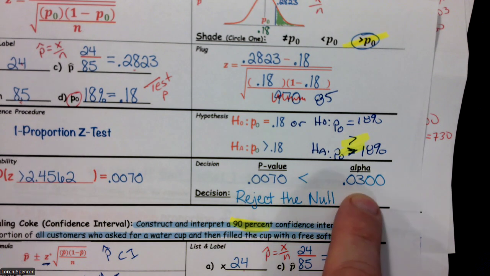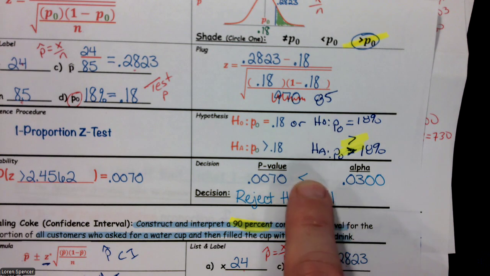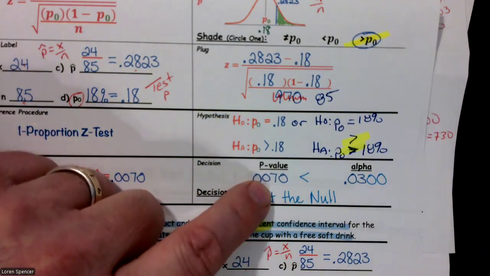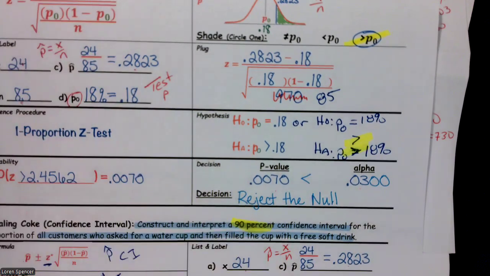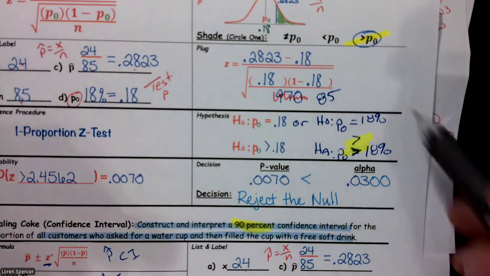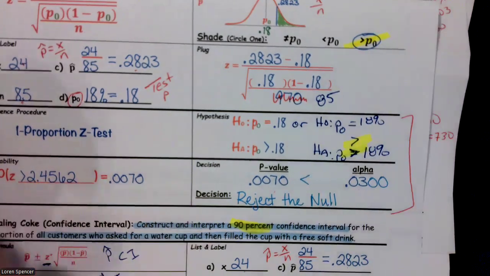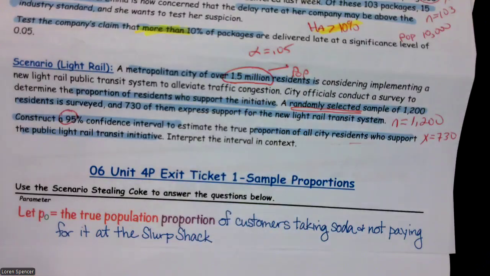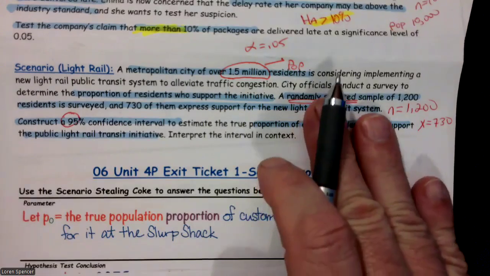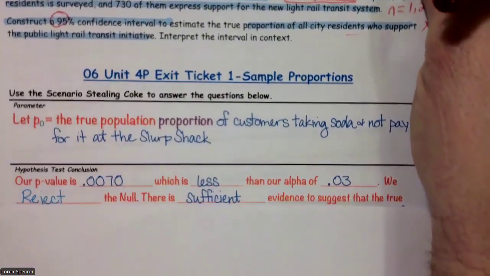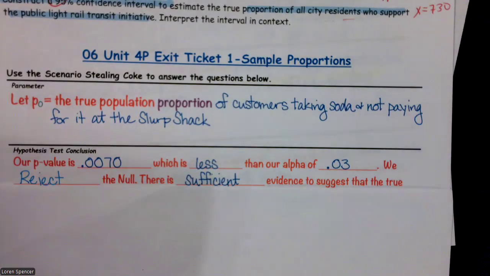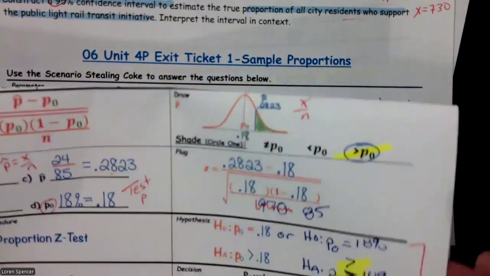So we rejected the null because our p-value of 0.0070 is less than 0.03. From this part right here, we can go ahead and write our conclusion. Our p-value is 0.0070, which is less than our alpha of 0.03.